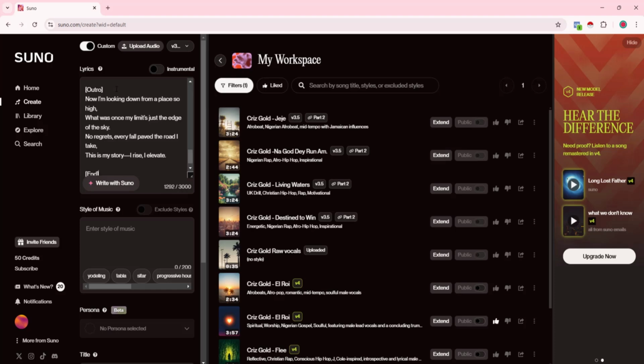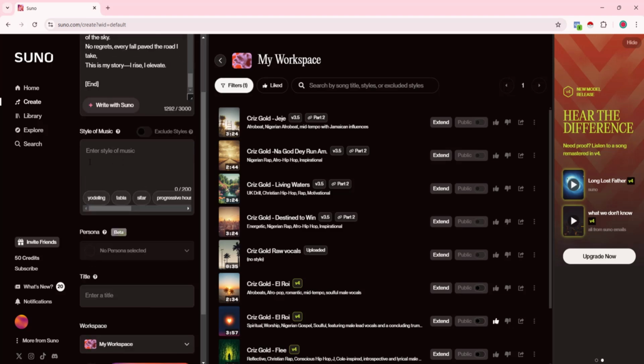But for now, just turn this on, this one that says custom, and enter the lyrics you have from ChatGPT. As you can see, these are the lyrics right here, and this one that says instrumental, I just leave it turned off. It's a song I want to create. Then you come down to this point and they say enter the music style.